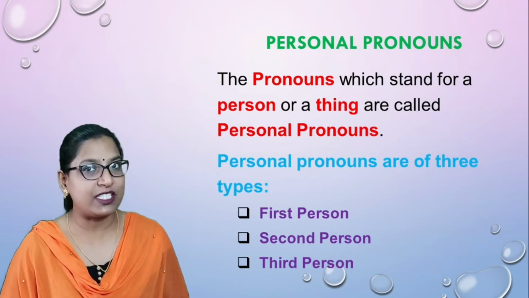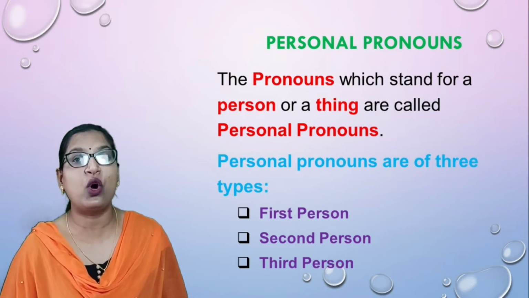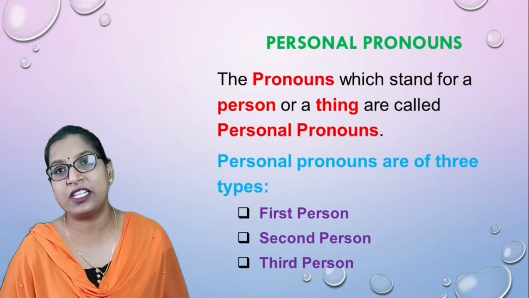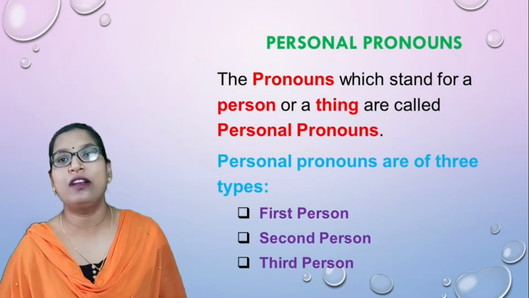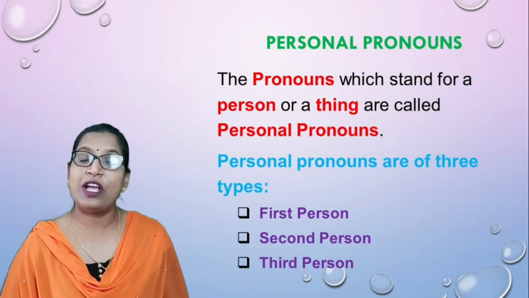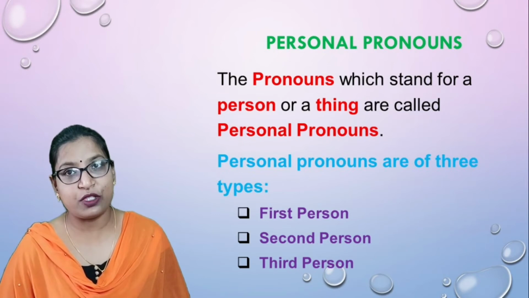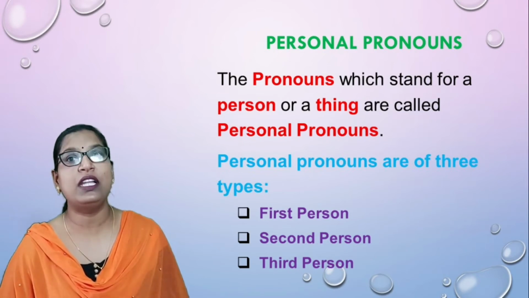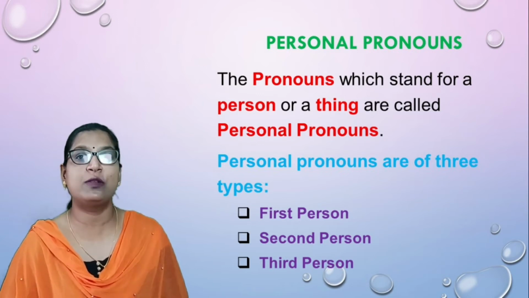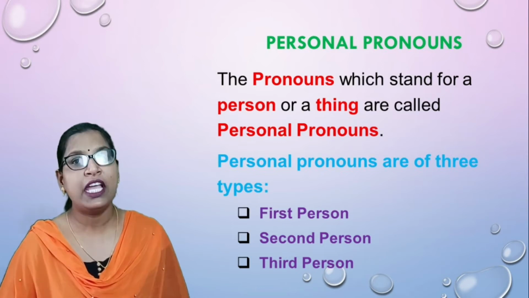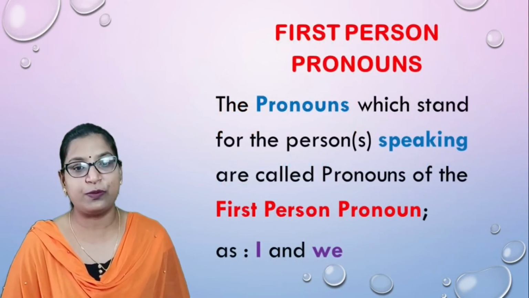First of all, we'll know what is a personal pronoun. The pronouns which stand for a person or thing are called personal pronouns. Personal pronouns are of three kinds. These are the first person pronoun, second person pronoun and third person pronoun. We'll see what is a first person pronoun, what is a second person pronoun and what is a third person pronoun.